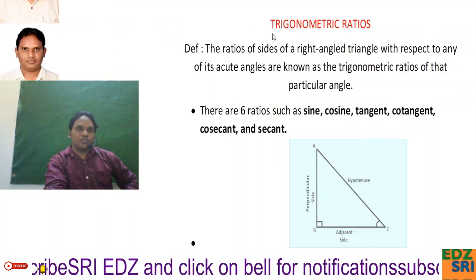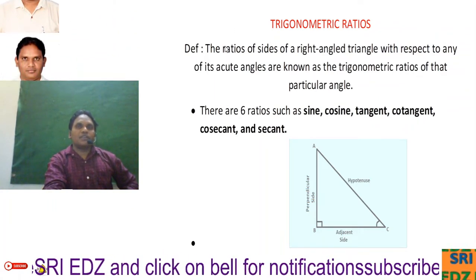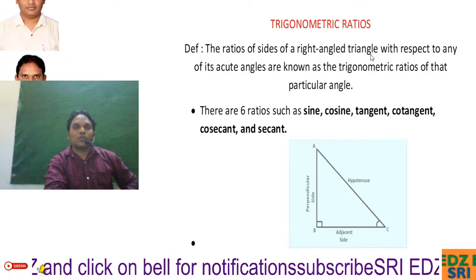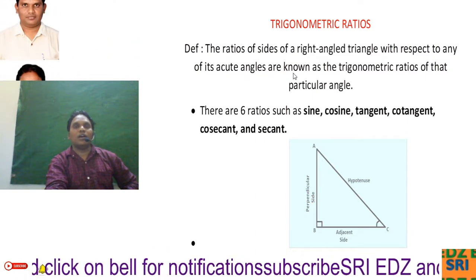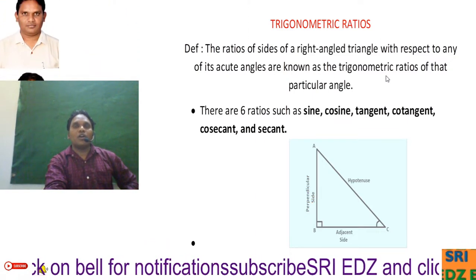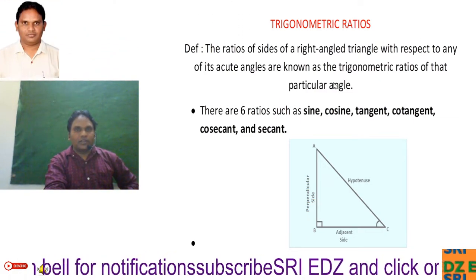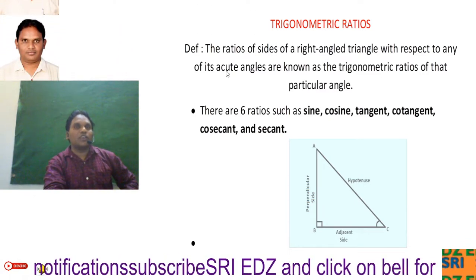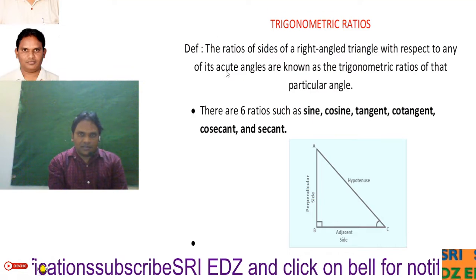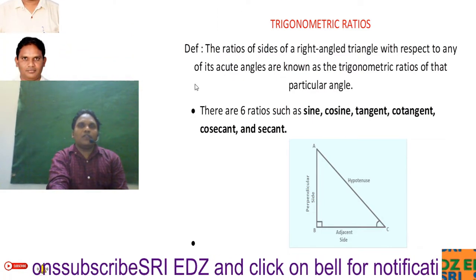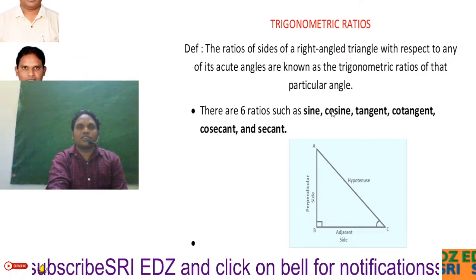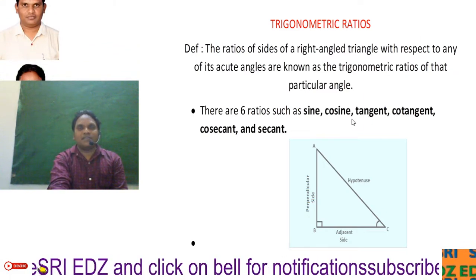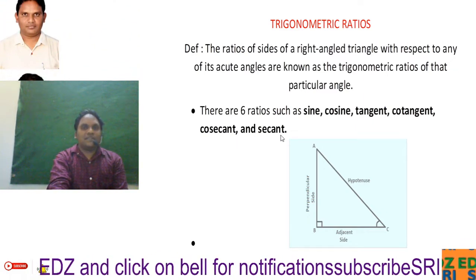Now, trigonometric ratios. What is a trigonometric ratio? The ratios of the sides of a right angle triangle with respect to any of its acute angles are known as the trigonometric ratios of that particular angle. Here we should remember two things: the ratio of sides, and with respect to the acute angles, not the right angle. In trigonometry we have 6 ratios: sine, cosine, tangent, cotangent, cosecant and secant.